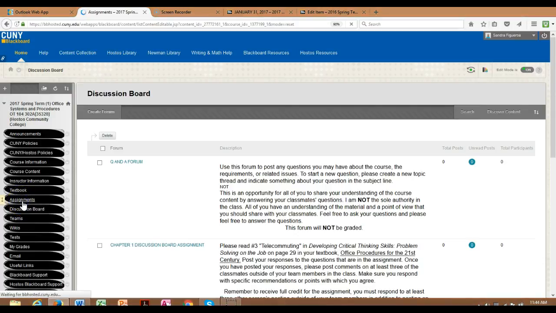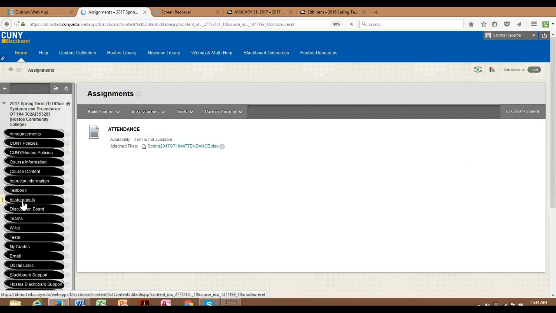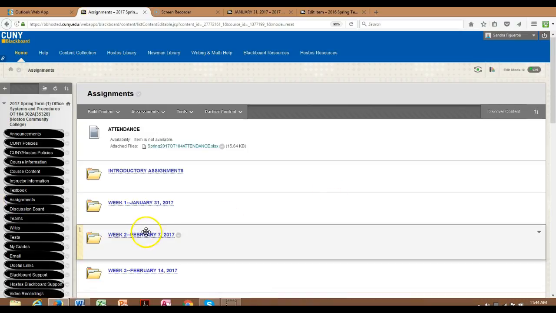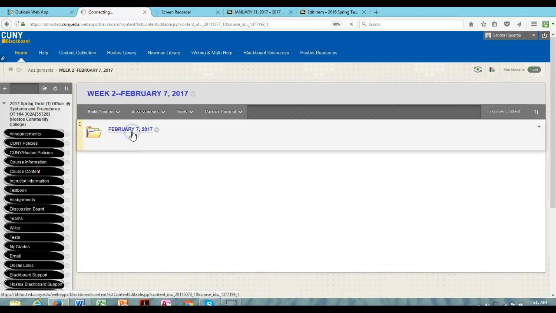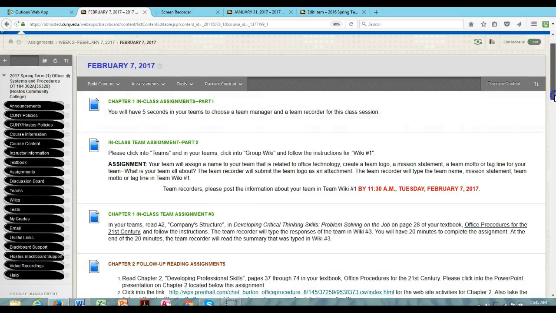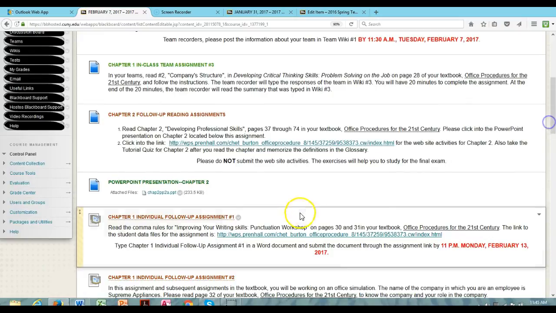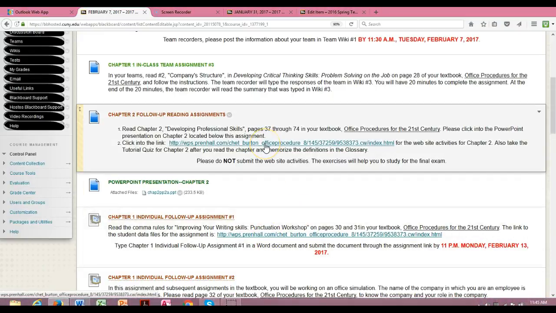So if we go back over to the assignments, make sure that you understand that for the individual assignment, follow-up assignment number 1, you go to the student data file where the link is. I think that's where most of you had the questions. And the other thing is, please do not submit the reading assignment. That's a reading assignment. Even though there are tutorial quizzes and everything like that, those are still reading assignments. You don't submit those.